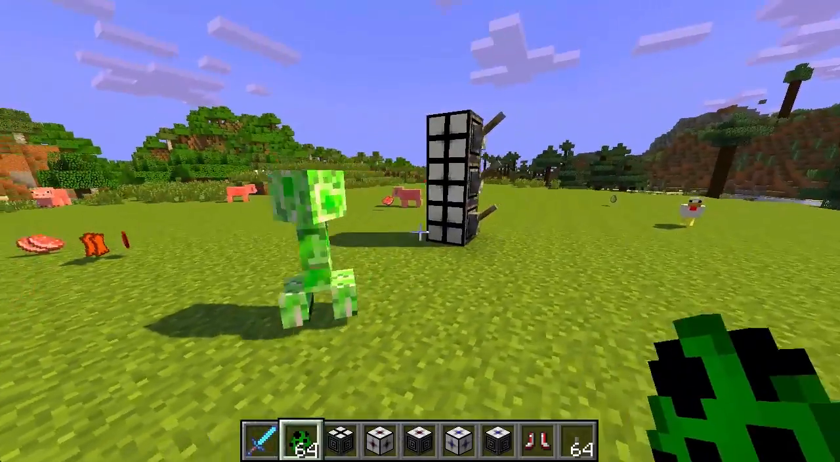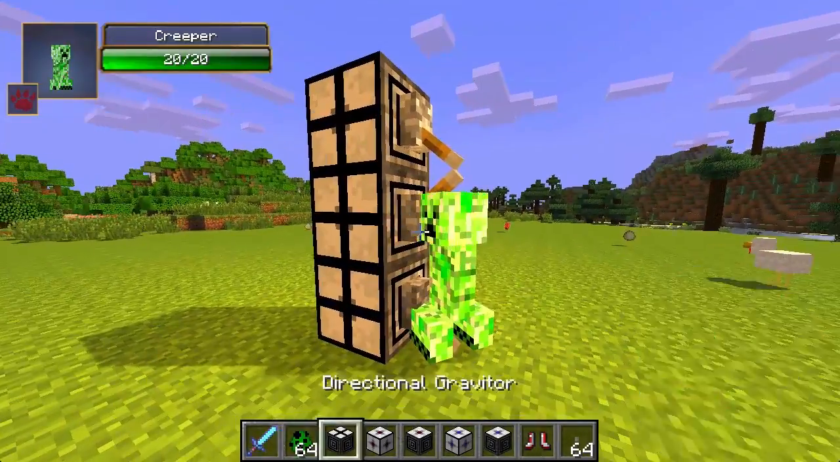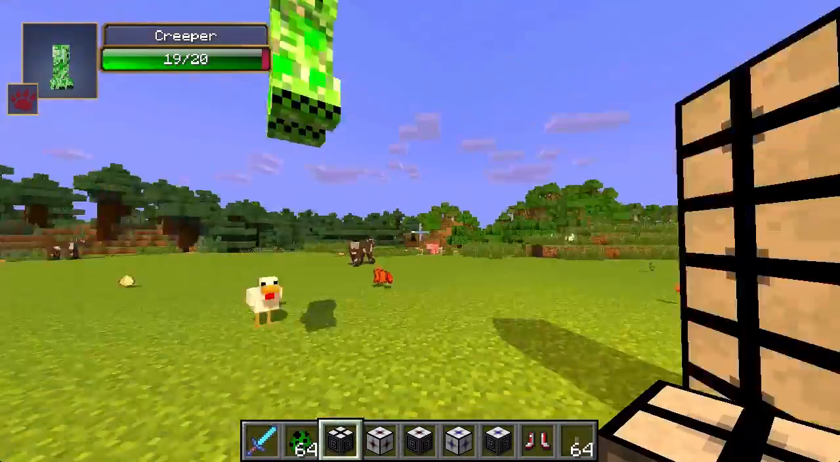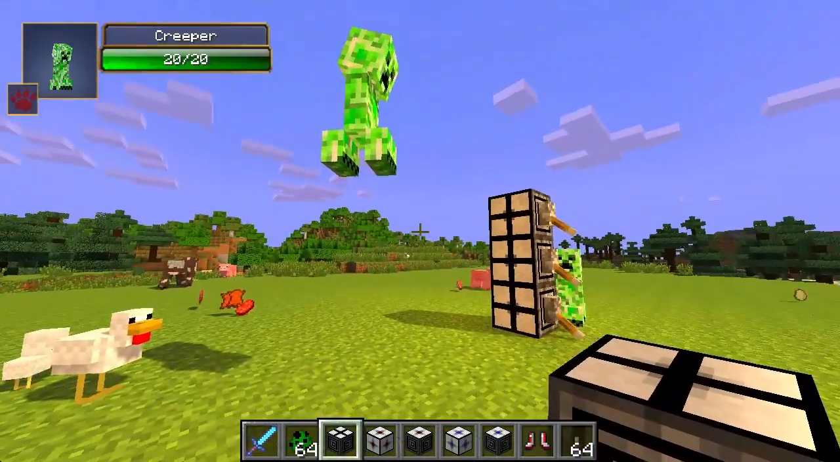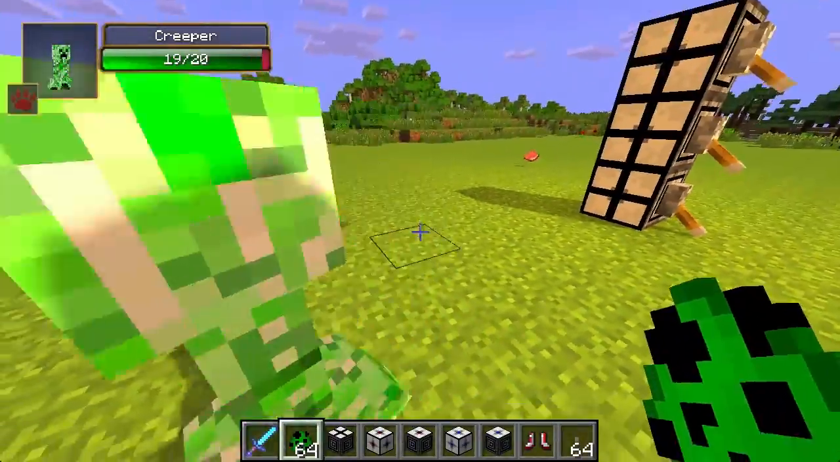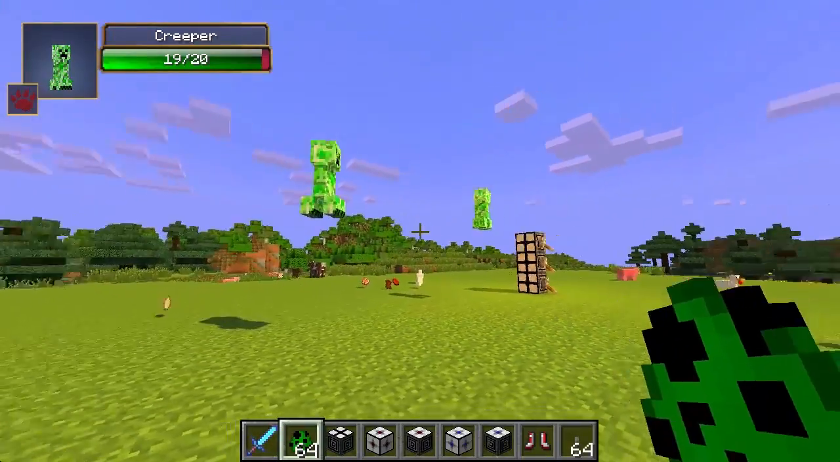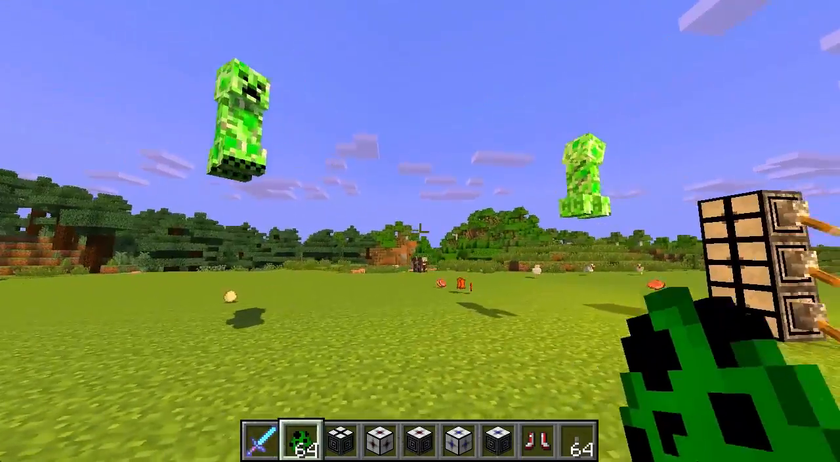So I'm going to spawn a creeper down and activate these Directional Graviter Blocks. Come on, creeper, get out of the way! Yes, and there we go. We have a flying creeper. And if this creeper was to get in the Directional Graviter Block's way up there, yep, there we go. Look at that. That creeper is flying as well.